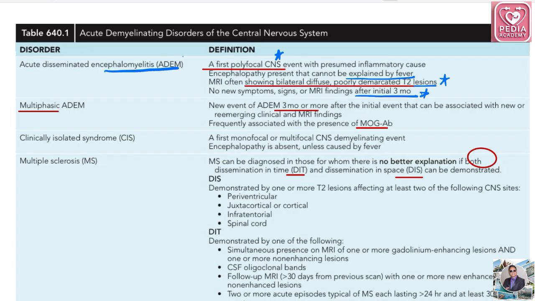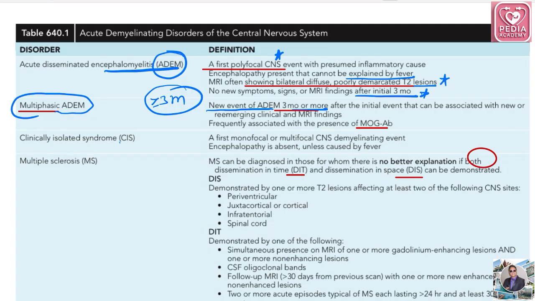So this will be called ADEM. We have an image also, we'll discuss it later. Okay, multiphasic ADEM. As the name suggests, a new event of ADEM 3 months or more after the initial event. So what you have to remember is the cutoff, which is 3 months. If it goes beyond 3 months, it is multiphasic ADEM.